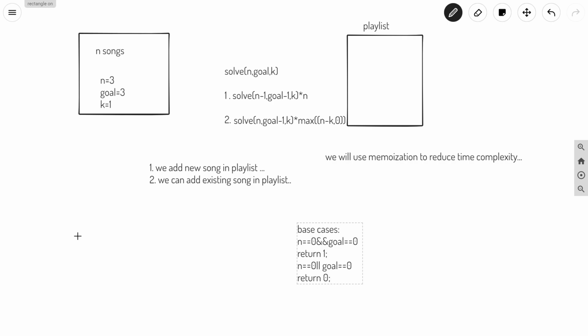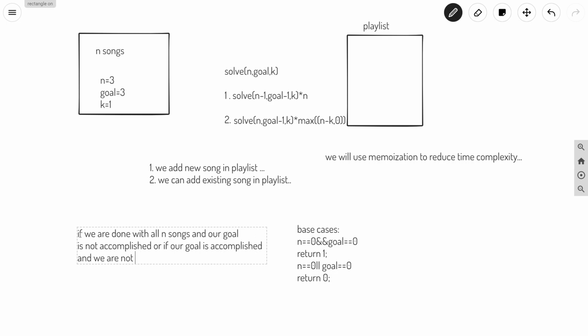So I will write here, if we are done with all n songs and our goal is not accomplished, or if our goal is accomplished and we are not done with all n songs, in both the cases we will just return 0. So this is basically n is equal to 0 or goal is equal to 0 represents this thing.